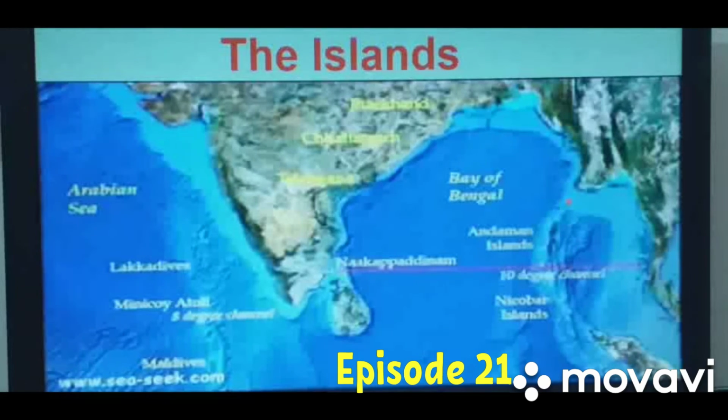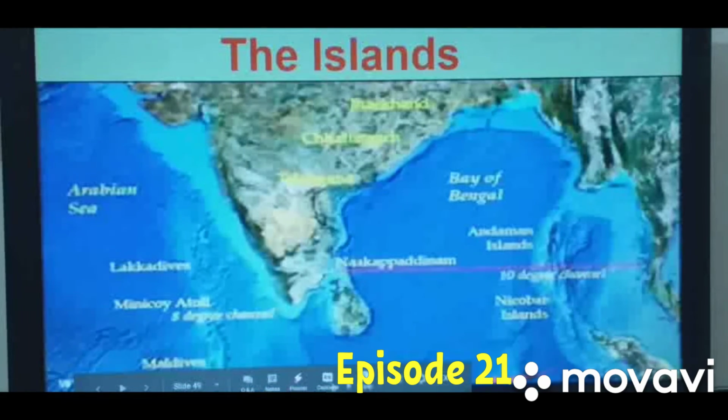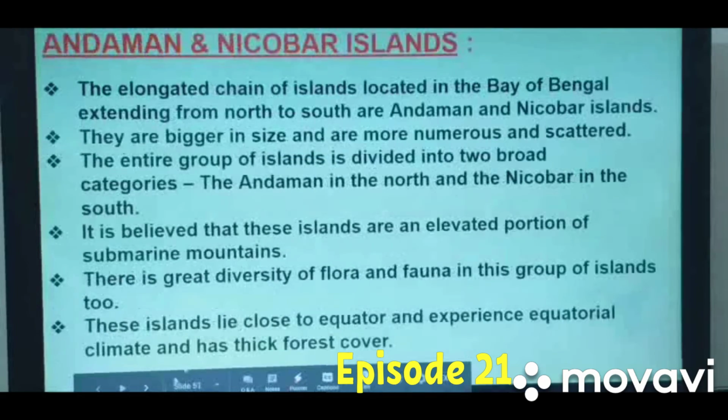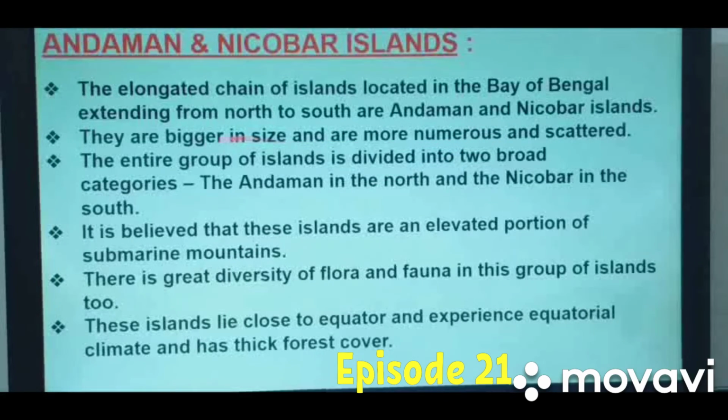The north is known as Andaman Island, the south is known as Nicobar Island, and there is the Ten Degree Channel. This is a water body, a small stream. So this divides Andaman from Nicobar. Next, they are bigger in size and more numerous and scattered.